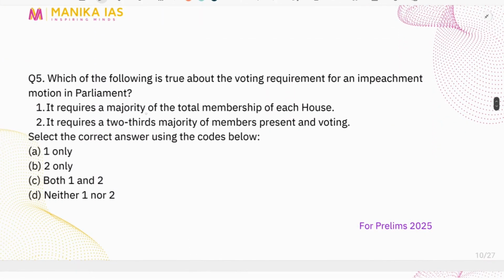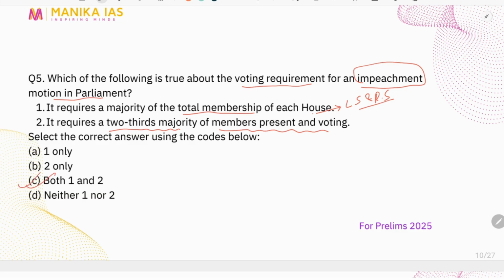The next question is, which of the following is true about the voting requirement for an impeachment motion in Parliament, of the same topic, that is impeachment against the judges, right? It requires a majority of total membership of each house, that is Lok Sabha and Rajya Sabha. The second statement, it requires a two-third majority of members present and voting. So here both the statements are correct.